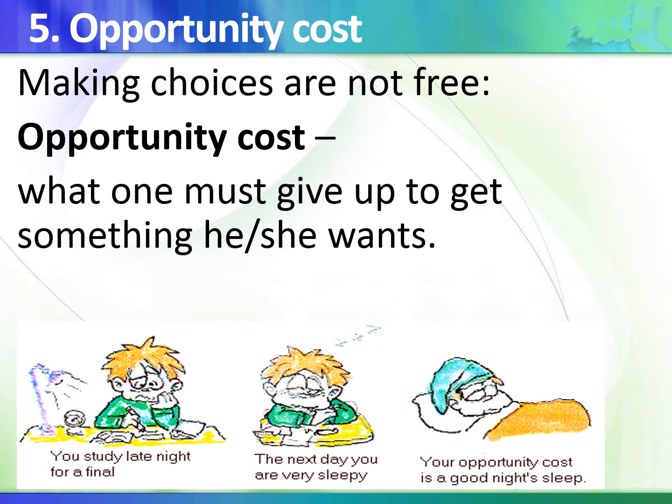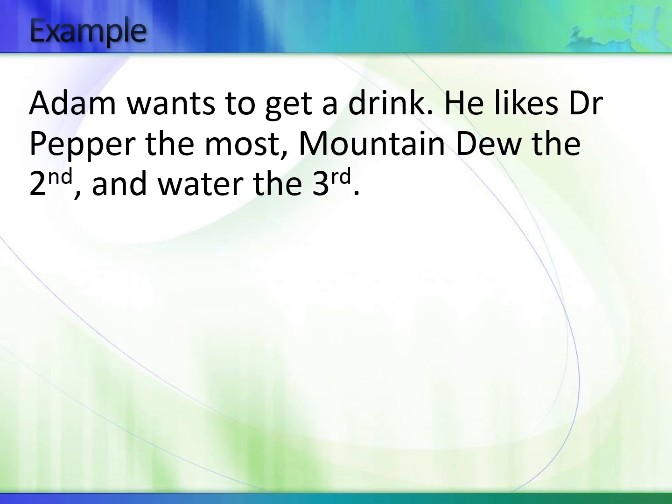So making choices is not free. It comes with a cost. That cost is called opportunity cost. Opportunity cost is what one must give up to get something he or she wants. One example here: you study late for a final. The next day you feel very sleepy. So your opportunity cost is a good night's sleep. That is because in order to study, you give up a good night's sleep. That is opportunity cost.